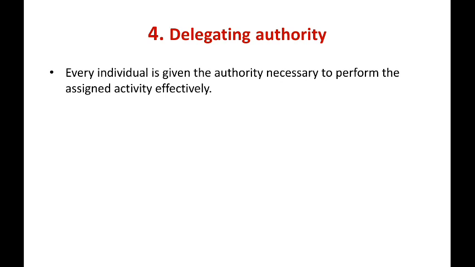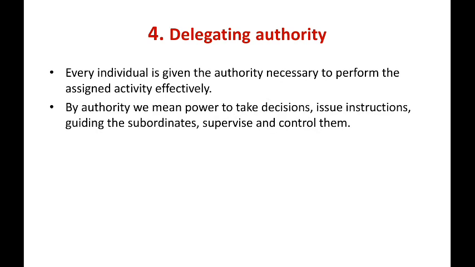Next one, delegating authority. Every individual is given the authority necessary to perform the assigned activity effectively. By authority, we mean power to take a decision. Authority means power to take a decision, issue instructions, guide the subordinates, and supervise and control them.